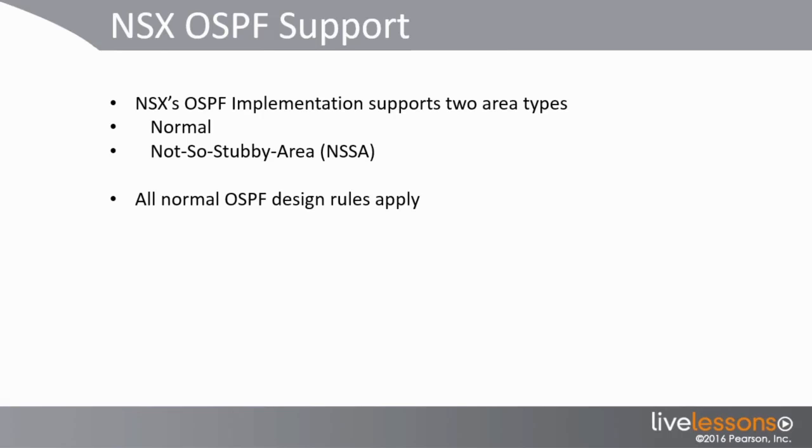Certainly, with OSPF, there are different design rules that need to be taken into consideration, and those still apply with NSX. So you still need to have area consistency. If you have an area 0 and subsequent areas that are connected to area 0, they need to have that connectivity. You can't have area 16 connected to area 17 without an area 0 in the middle, for example. These are just traditional OSPF design rules, so nothing terribly surprising here, right? We need to maintain our area connectivity and adjacency requirements. LSA propagation for OSPF advertisements still works and behaves exactly the same because it is the industry standard protocol.